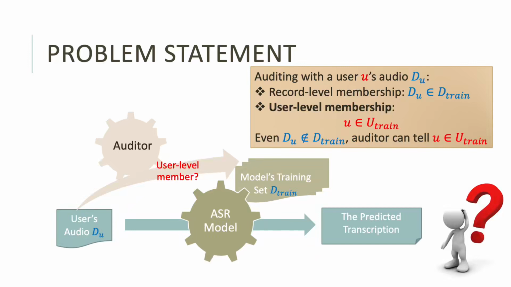Because users cannot be expected to replay all of their past recordings in the real world with black box access, for our audio auditor, the user-level membership inference is more meaningful and practical than the record-level membership inference.